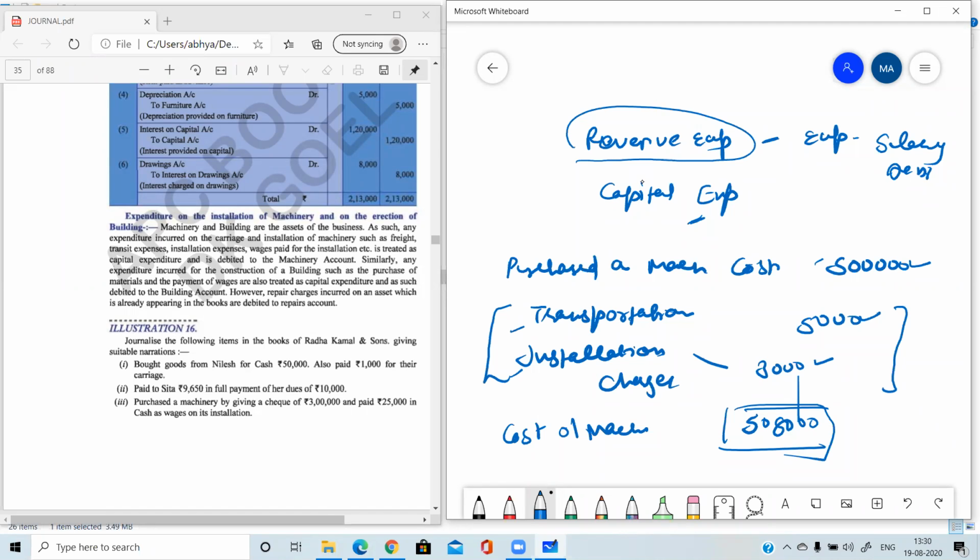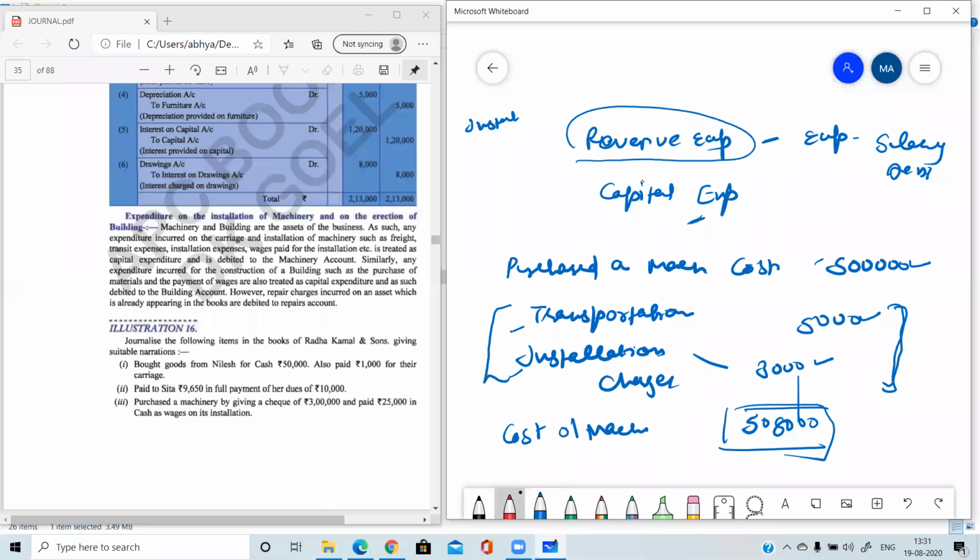So we are not going to write installation charges account debit, because expenses are debited only when they are of recurring nature. Installation and transportation charges are one-time payments, so both will be written in the machine account.